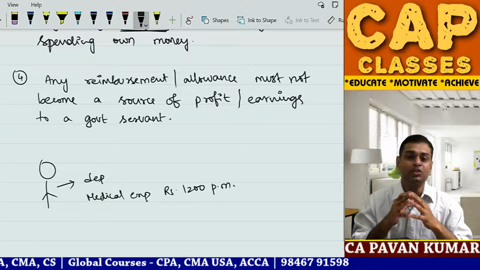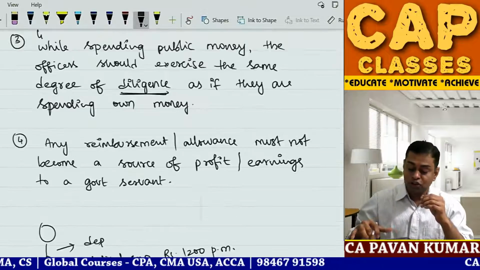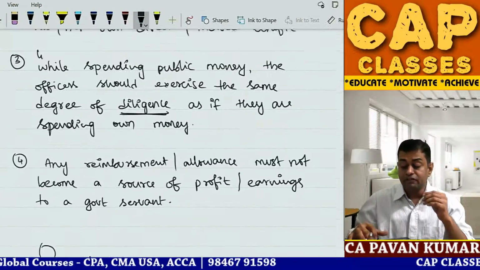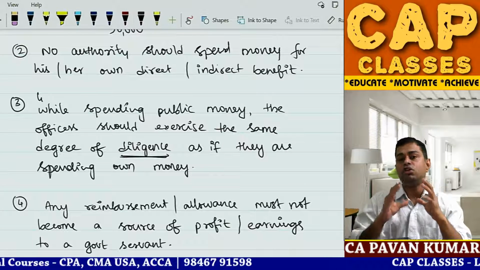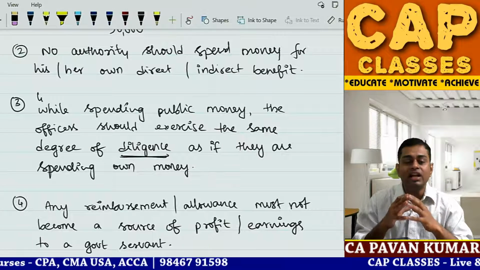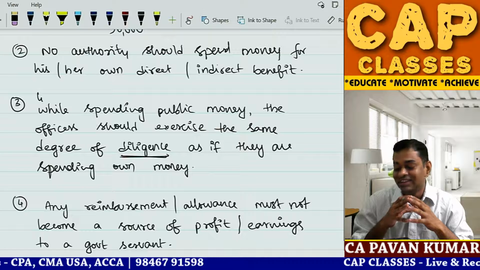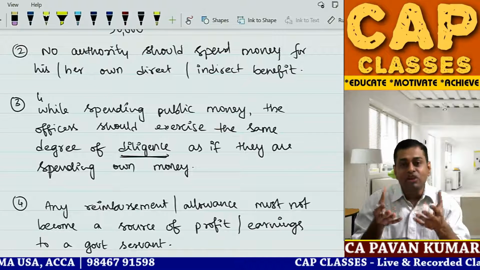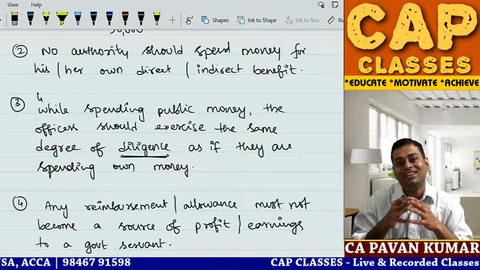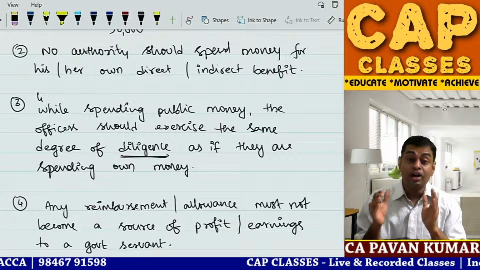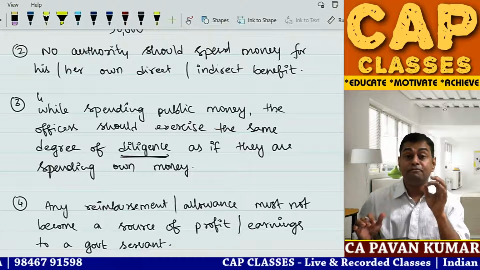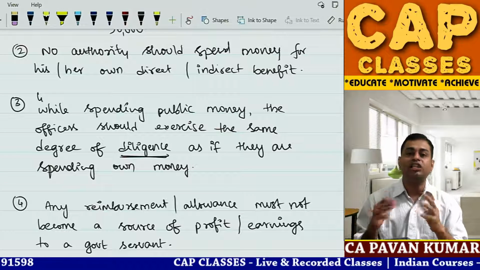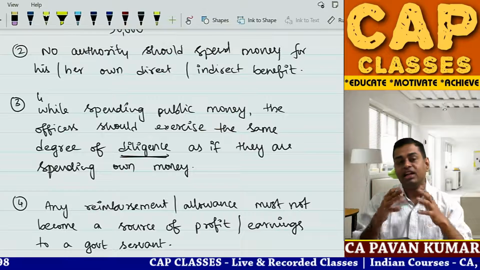Now, so many students will ask, but Pavan sir, don't you think if we follow rule 1, rule 2, rule 3, rule 4, if every government officer follows these rules 1, 2, 3, 4, within 1 year India will be richer than USA? The answer is yes. People do not follow. Traffic rules are there. Are you following? These are what we call principles of propriety. I bet no student will understand what propriety is normally when they read or attend the classes.